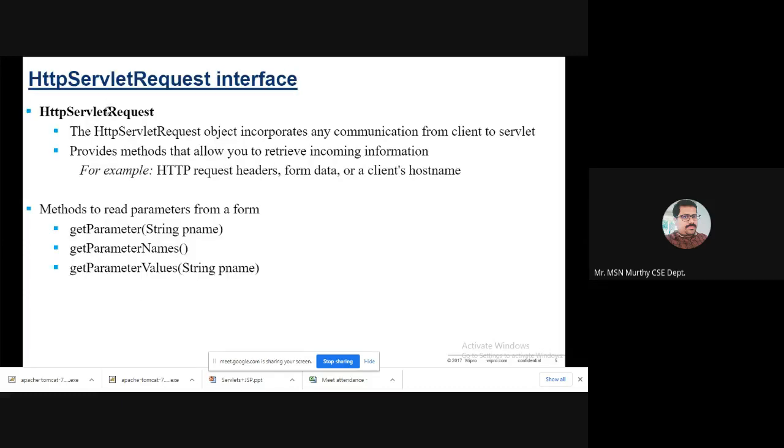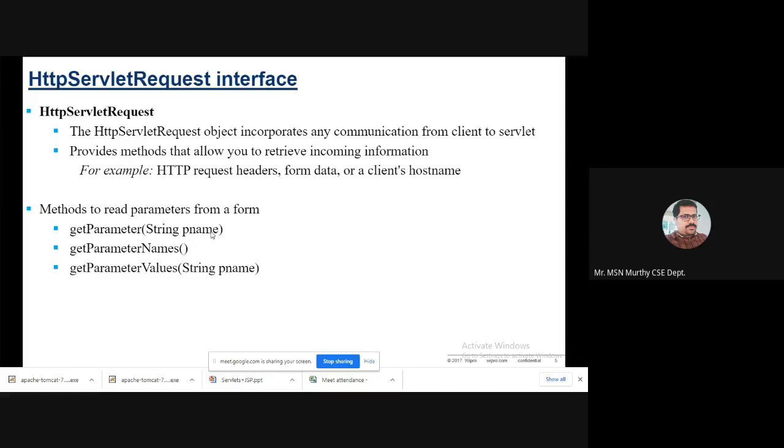The HttpServletRequest interface; the request interface is there, and the response interface is also there. Any communication from client to servlet provides methods that allow you to retrieve incoming information, that is, the HTTP request header, form data, or the client's host name. There are some methods also. When we use forms, we can retrieve the names of the parameters. If any parameter is there, the getParameter method is used.